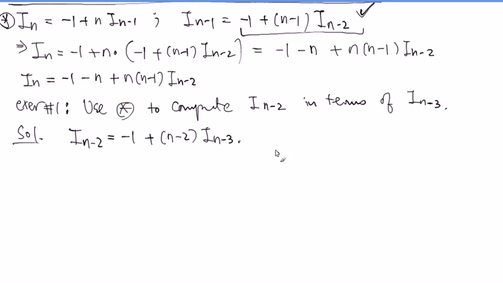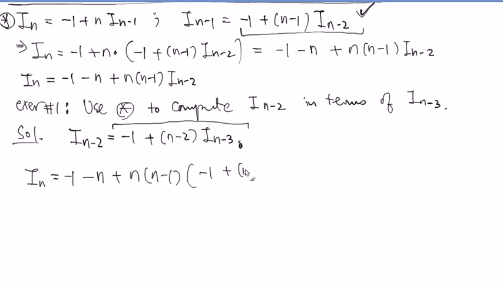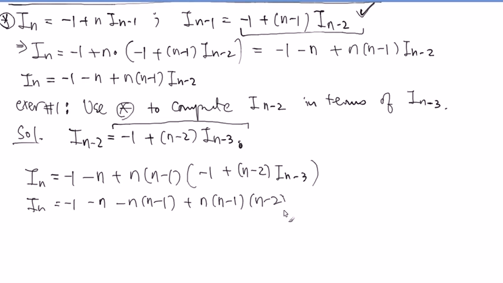All right, so what are we going to do? We go to this equation in here. That's the end of the exercise. We go to that equation, and you knock this one down one more time, that index in there: I_n equals 1 minus n times I_{n-1}. Now this I_{n-2} is replaced by this equation there, right? So it goes there, negative 1 plus (n minus 2) I_{n-3}. Good? So if you unfold it here, I_n equals negative n, negative 1, negative n. Negative makes n times (n minus 1), and that makes n times (n minus 1) times (n minus 2) times I_{n-3}.